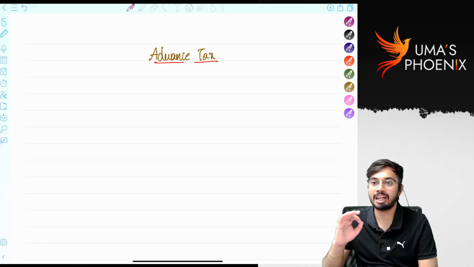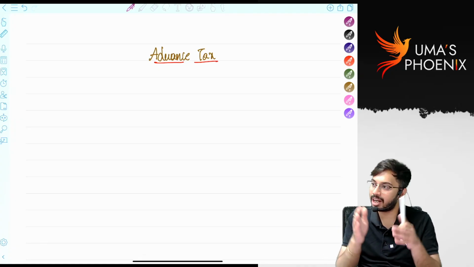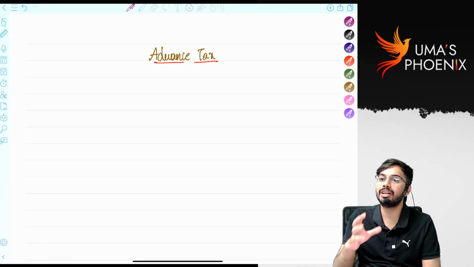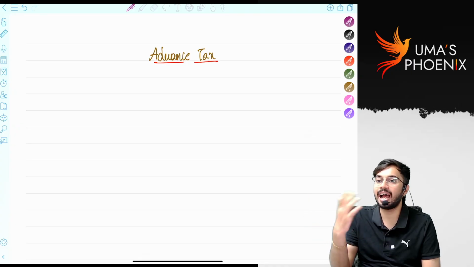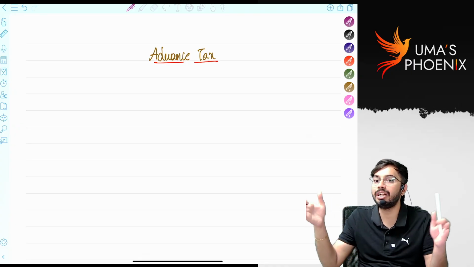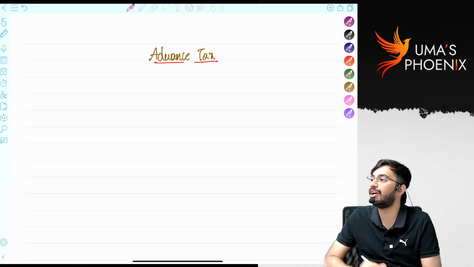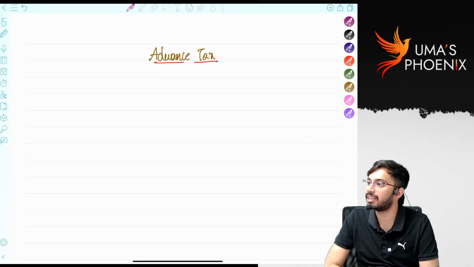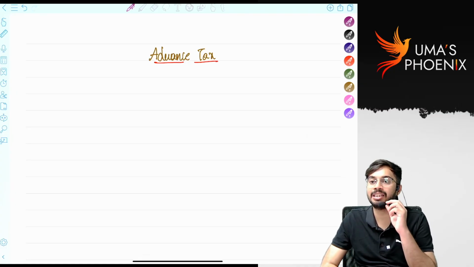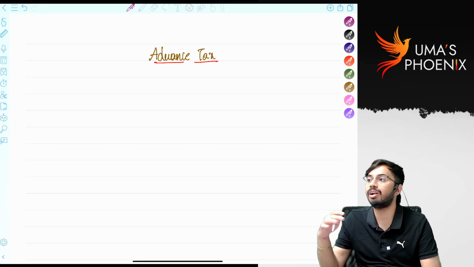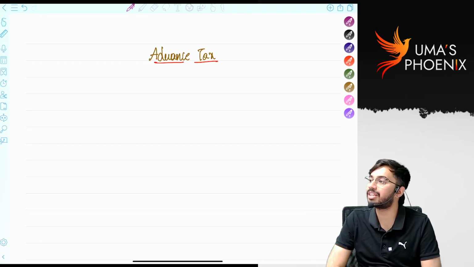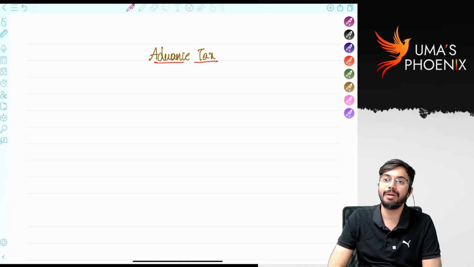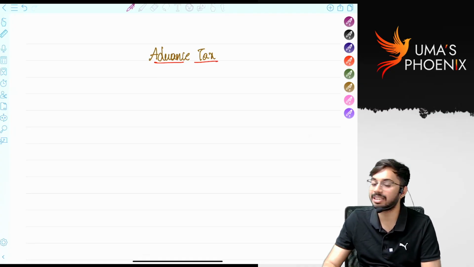So under advance tax provisions, I will earn income in the current previous year and in the current previous year only I will pay taxes. That means as and when I earn the income, I will also pay taxes. So this reduces the gap between earning of income and payment of taxes. As soon as the assessee earns the income, he will immediately pay taxes to the government. So the government will not lose interest revenue. That is the intention behind the introduction of advance tax provisions.